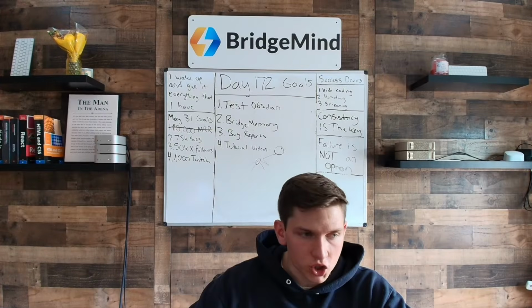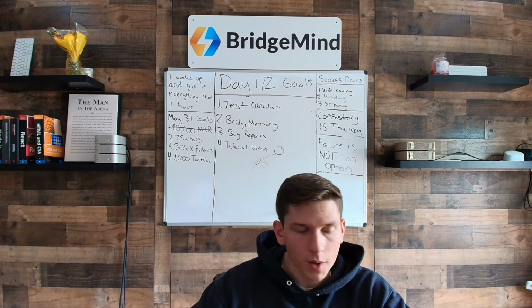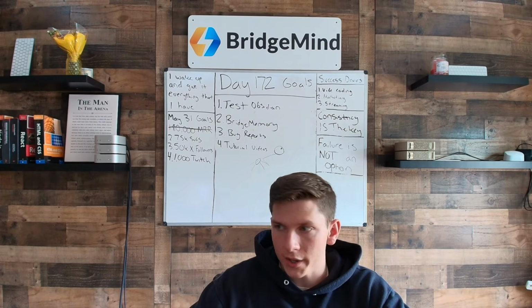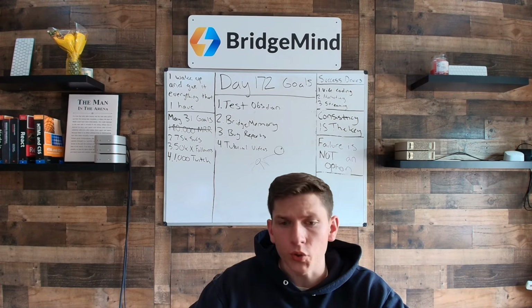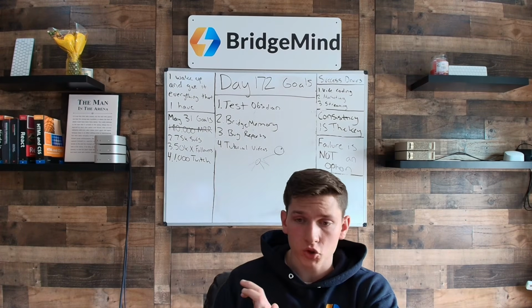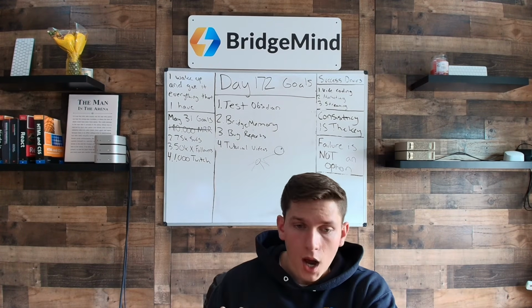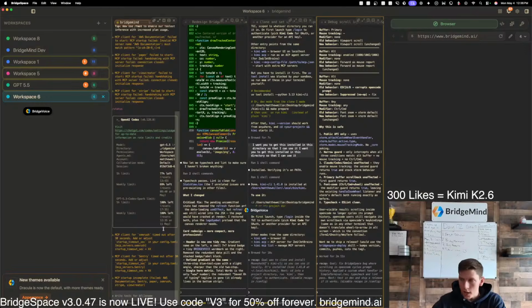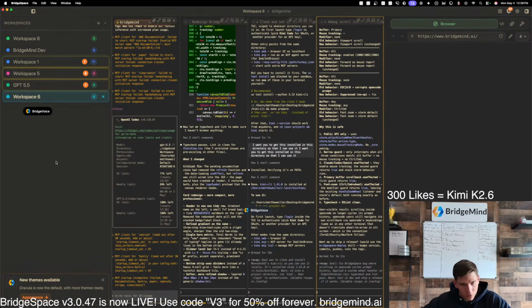My Hermes agents are running right now. They have a bunch of cron jobs. I'll show it to you guys if you want. I can show you how they're set up. I'm going to do a video on it too. But I'm using GPT 5.5 via my Codex subscription for my Hermes agents that are running. I'm also using it for vibe coding, and it's doing a very good job in the usage limits that you get on it.